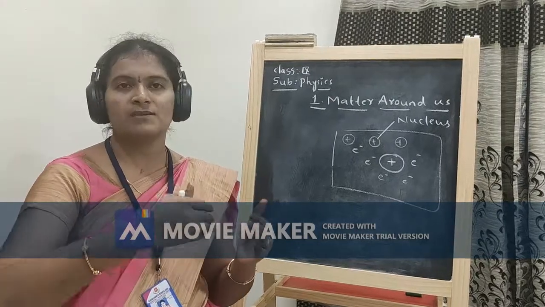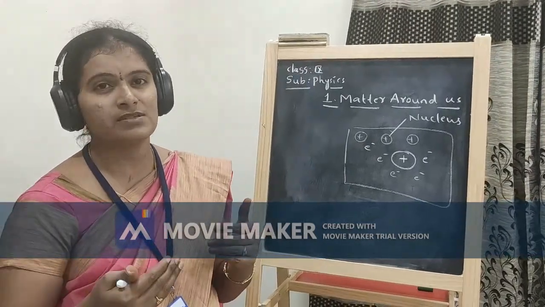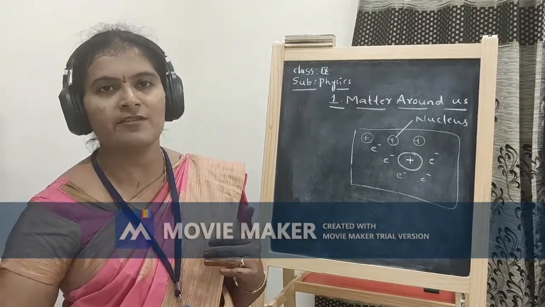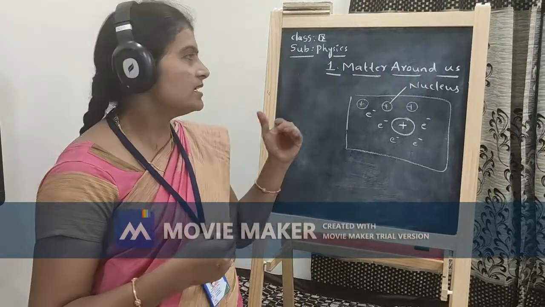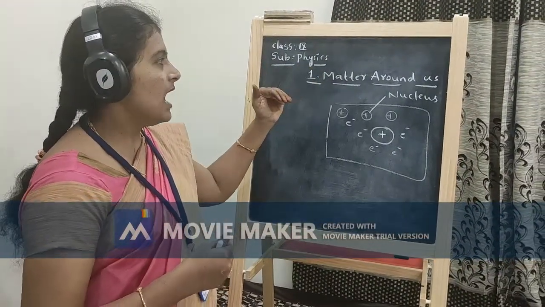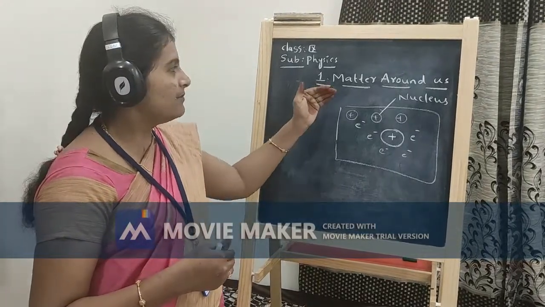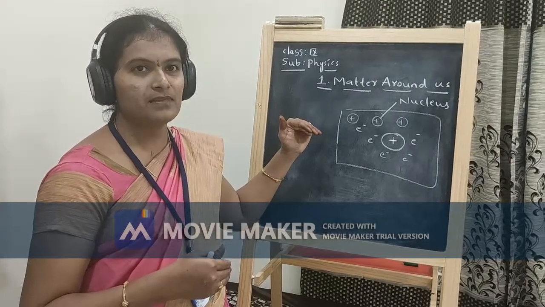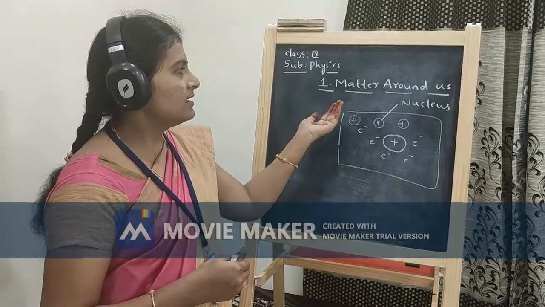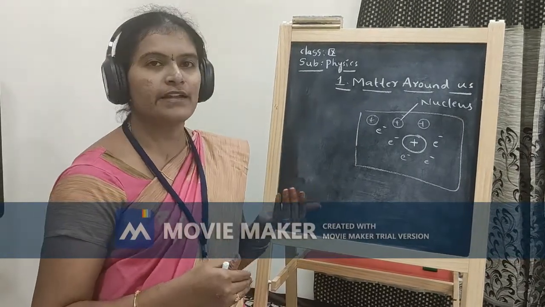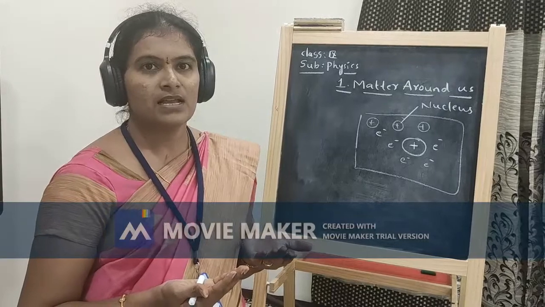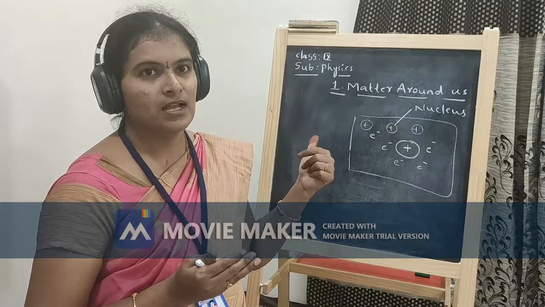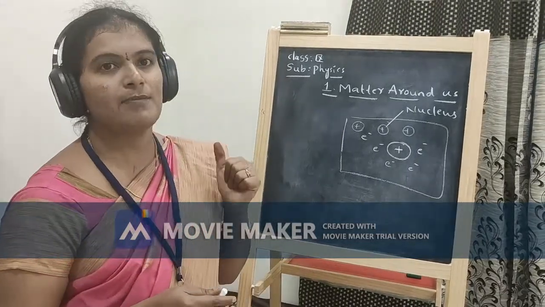So based on that concept many theories were proposed. We know J.J. Thomson atomic model and Bohr's atomic model. In further classes we will discuss in brief about the atomic models. But here coming to matter, how is matter made up of? Matter is made up of atoms, and that atoms are different for different materials. So those material particles constitute matter. So matter is made up of material particles.